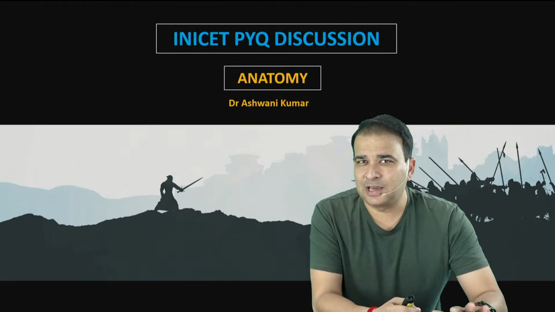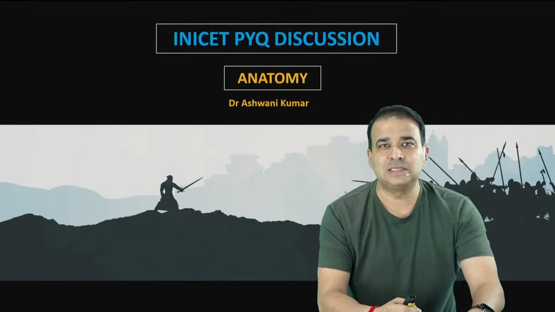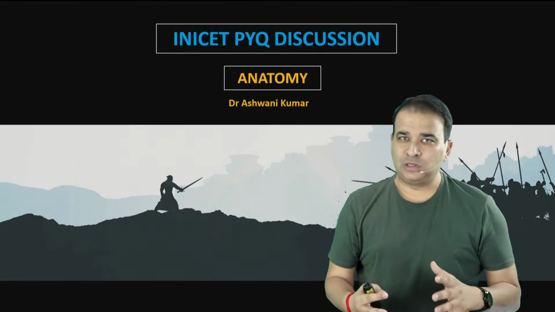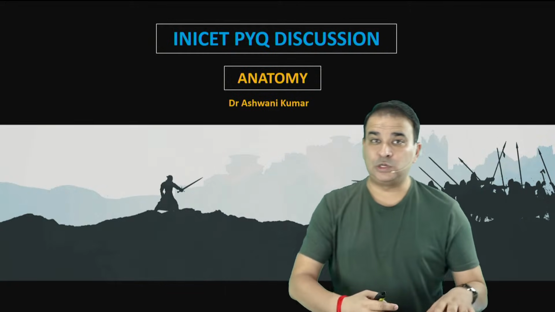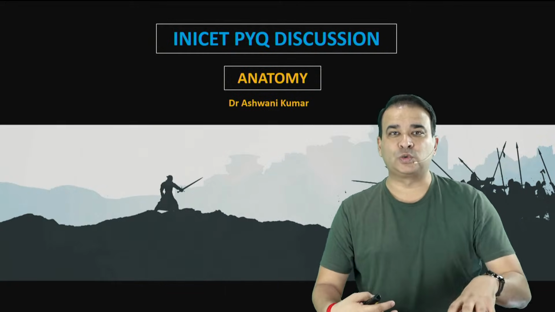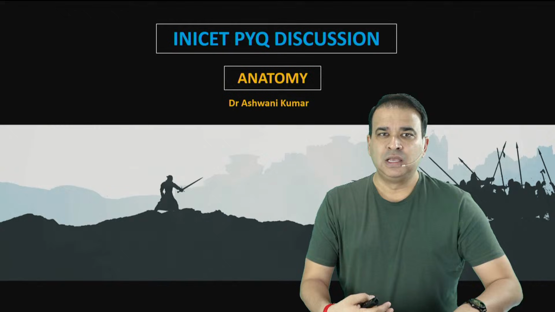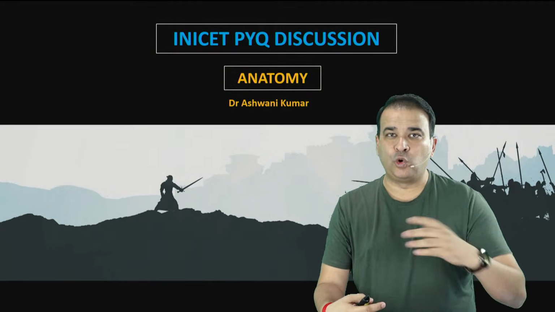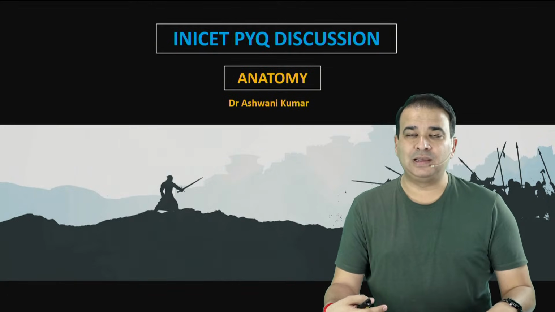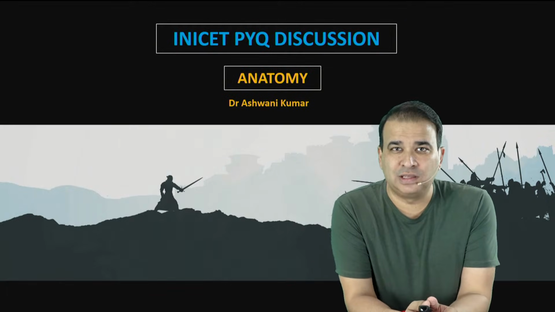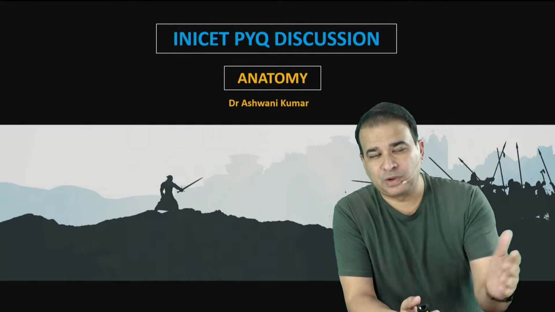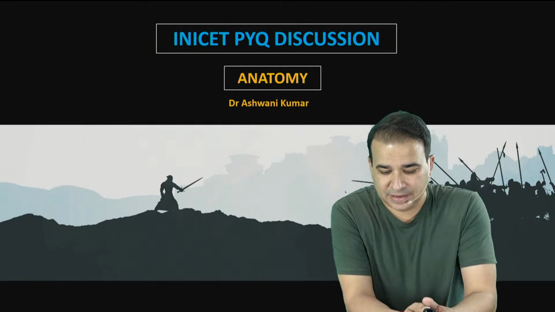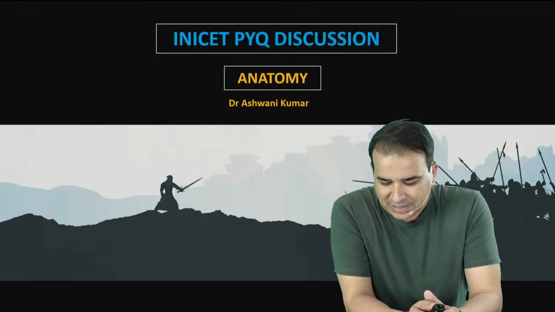I'll be discussing around 48 to 50 questions with you in this. And again, the point is that it's not about the previous year question that we have to discuss. We also need to see what new can be asked from those questions and how to deal with that. So not going into too much detail of any question, fetching the right answer, knowing why the other options are incorrect, and also seeing what the arbitrating questions are, the questions which can be asked from the same topics again. Okay, let's get started.